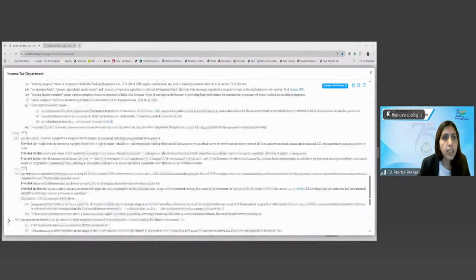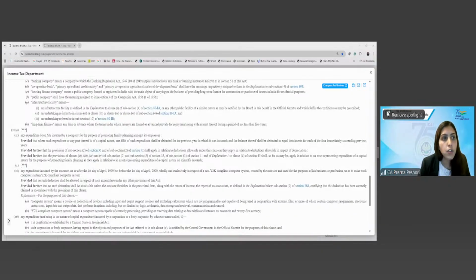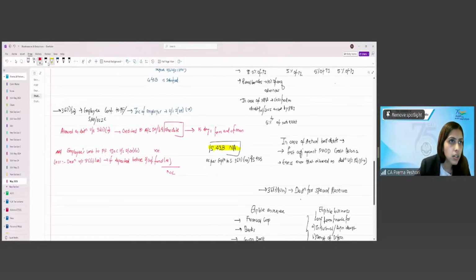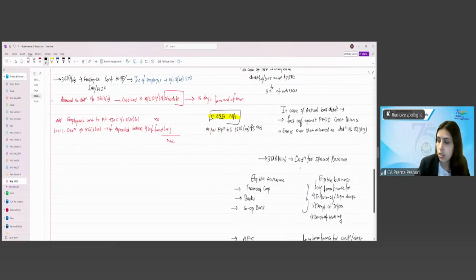Okay. Next one is 36(1)(9), which is expenditure bona fide incurred by the company for the purpose of promoting family planning amongst its employees. So again, this is employment related. So I'll put it here. Very simple. 36(1)(9) for the family planning for the employees.